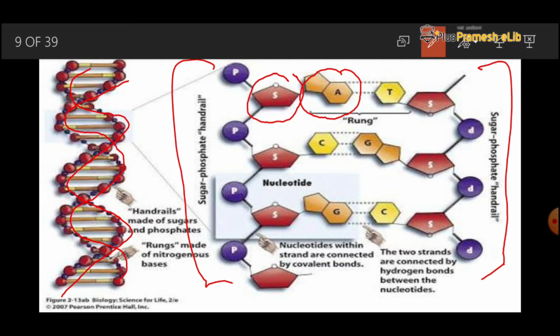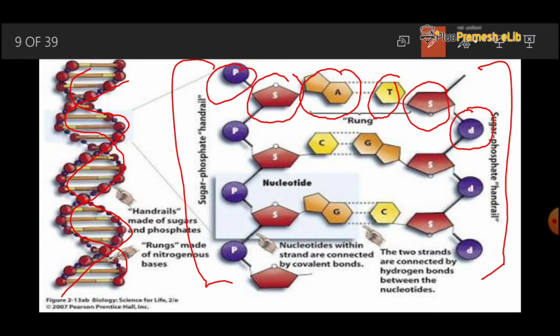On the opposite side, we see the adenine is combined with the thymine and another sugar molecule, and in the last the DNA contains phosphoric acid.